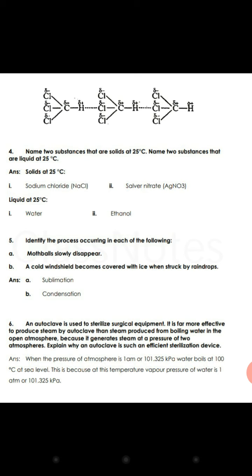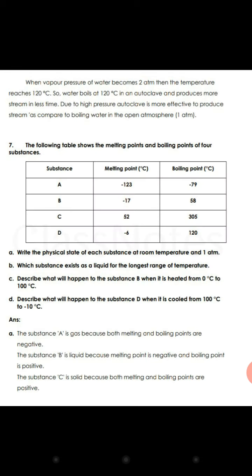We have to prove why the autoclave is such a sterilization device, because it is used to sterilize the surgical equipment.